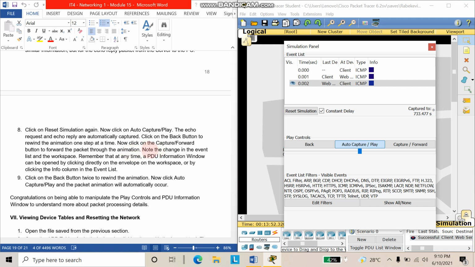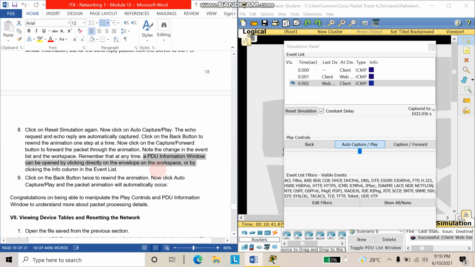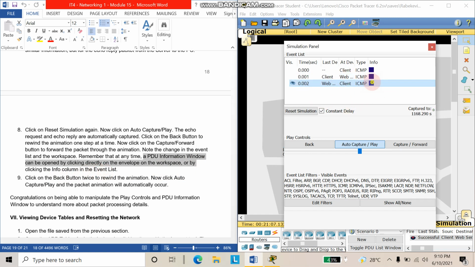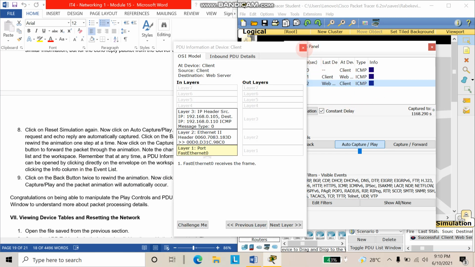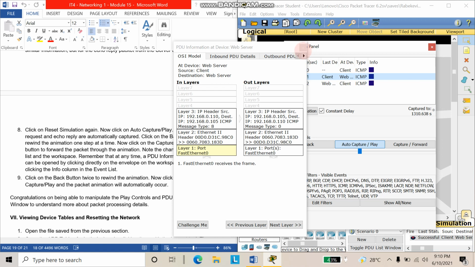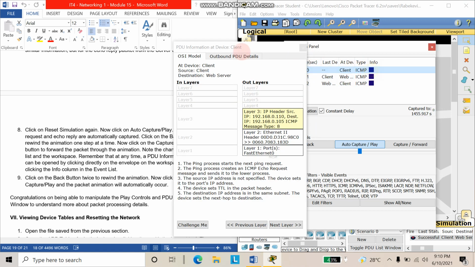Note the change in the event list and the workspace. Remember that at any time the packet information window can be opened by clicking directly on the envelope on the workspace or by clicking the info column in the event list. So we can see the packet information by clicking on the color box or on the envelope.